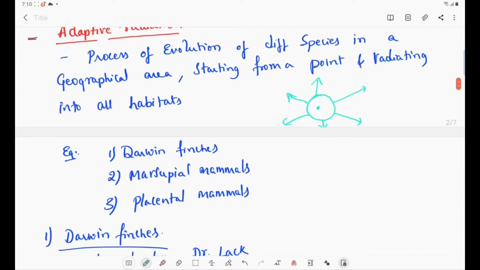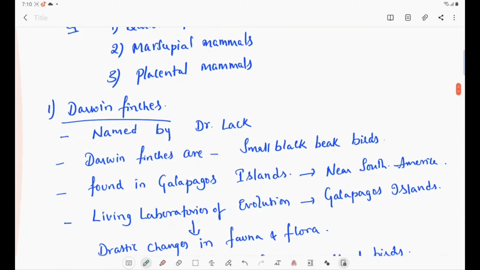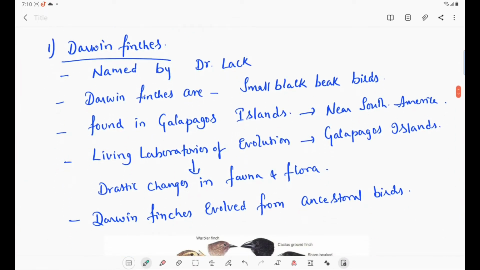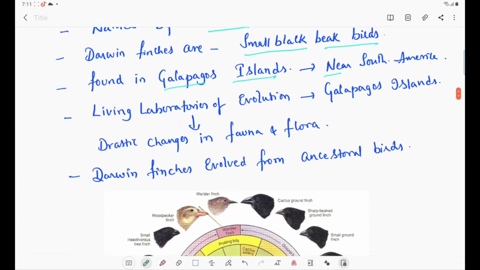Examples of adaptive radiation are Darwin finches, marsupial mammals and placental mammals. Let us see the first one, Darwin finches. Darwin finches were named by Dr. Lack. What are Darwin finches? Darwin finches are small black beaked birds. Where are they found? They are found in the Galapagos Islands, which are located near South America. The Galapagos Islands are considered the living labs of evolution due to drastic changes in fauna and flora, due to the presence of different types of habitat in these islands.